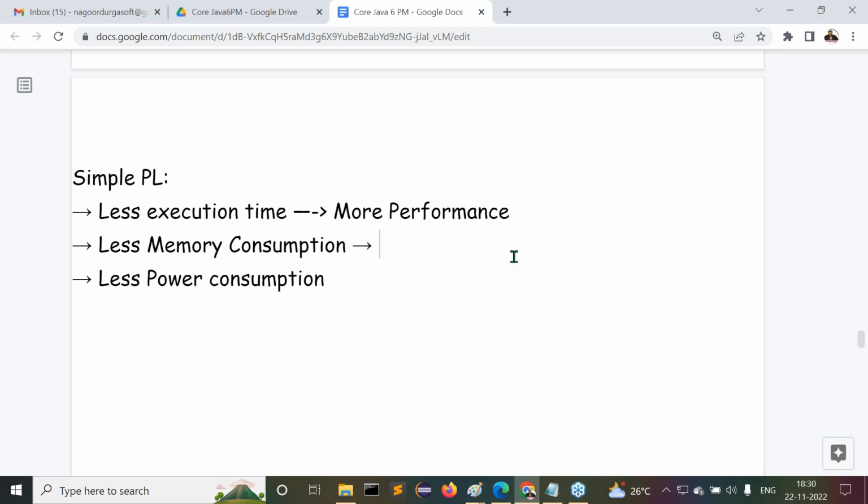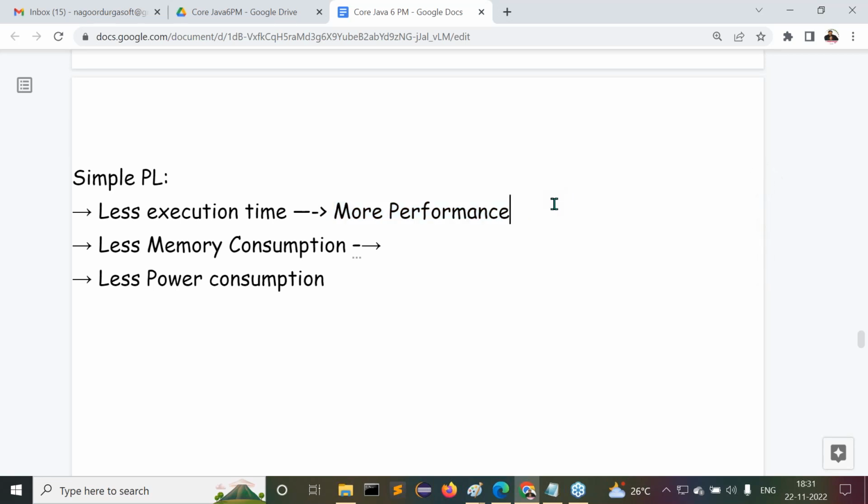Because of this reason, Sun Microsystems wanted to prepare a new programming language. It should be a simple programming language. Inside that simple programming language, they wanted less execution time, and that less execution time gives more performance. Okay, are all of you following these points clearly?